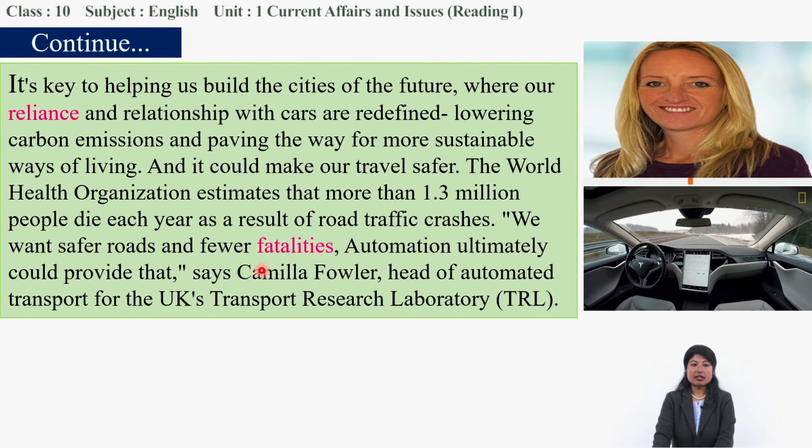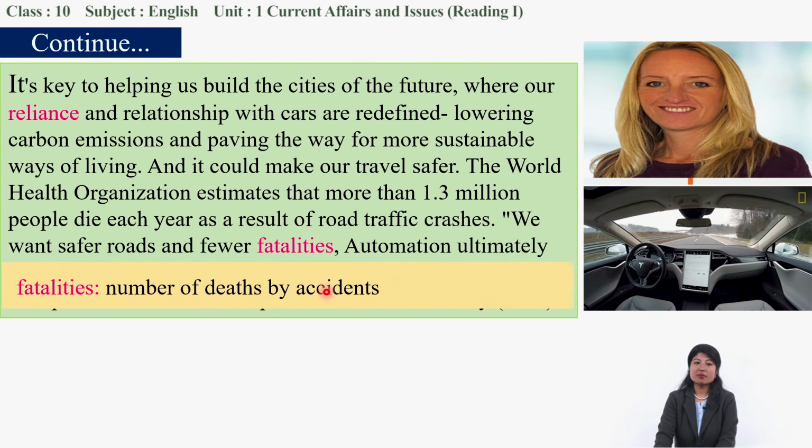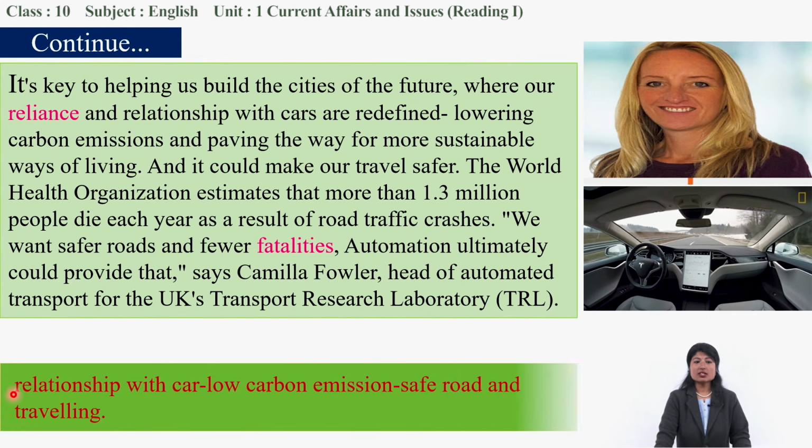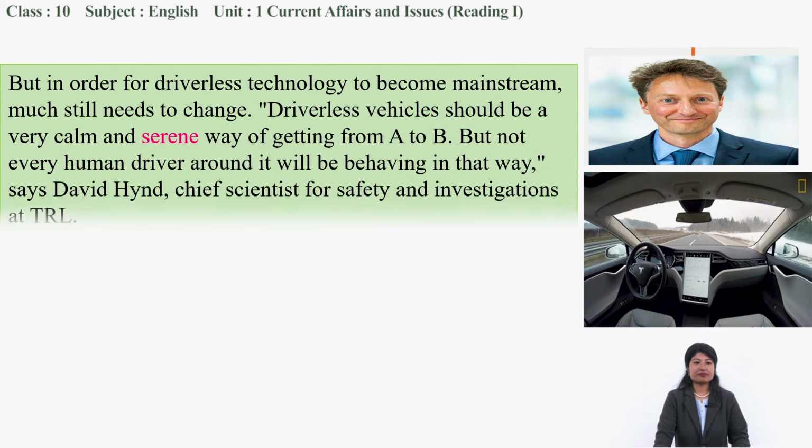So fewer fatalities, a smaller number of deaths, will be there if there is use of automatic or driverless cars. So our relationship with cars will be different. The car is beneficial as it emits low carbon and it is safe for traveling. Next.